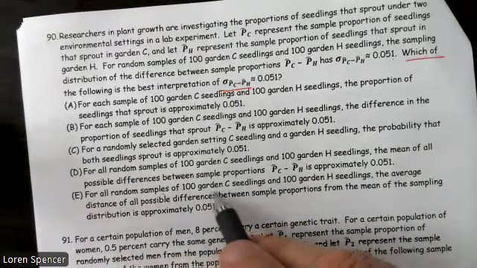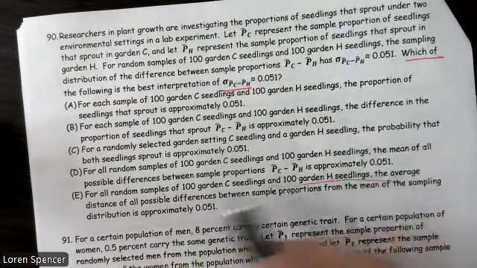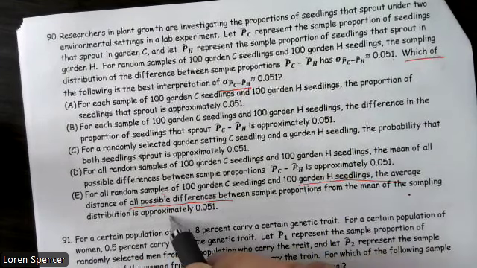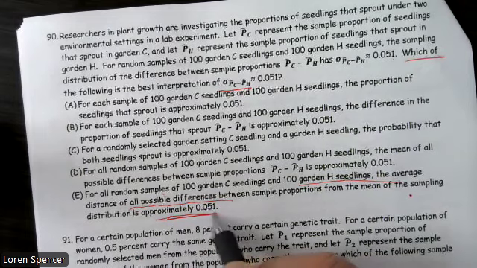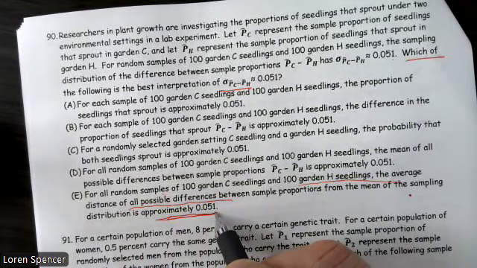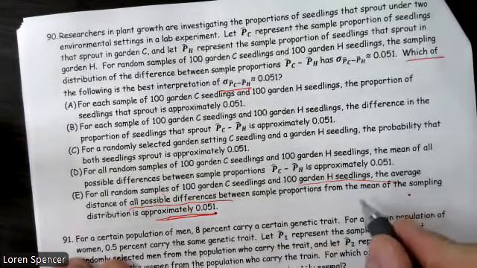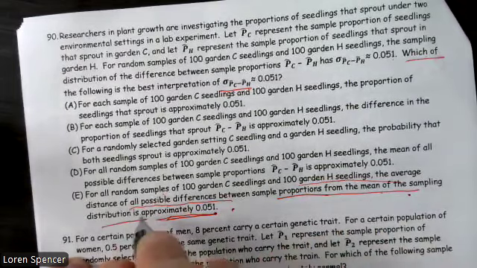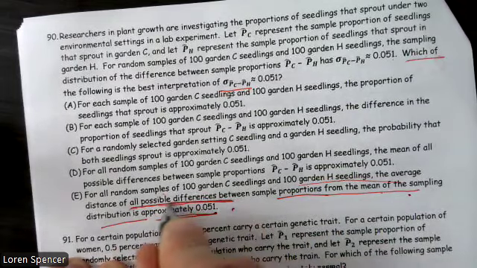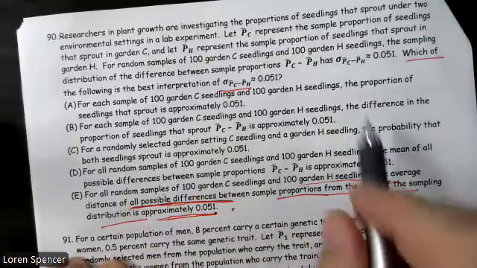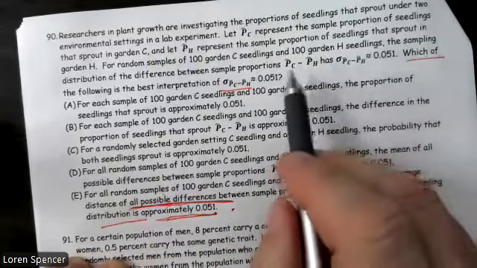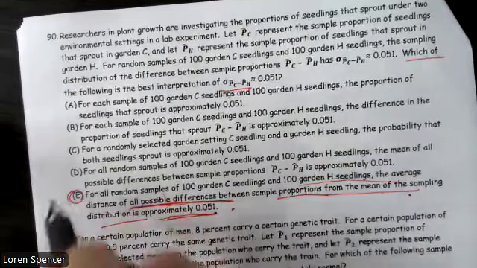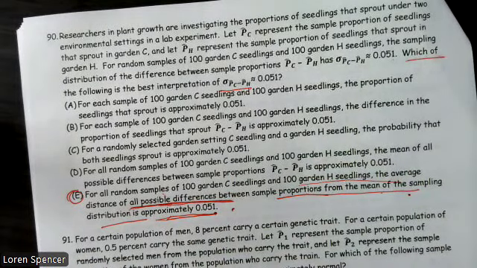For all random samples of 100 garden C seedlings and 100 garden H seedlings, the average distance of differences between the sample proportions from the mean is approximately 0.051. All right, because standard deviation is the average distance you are from the mean. And then it has to be all possible differences. We look for that because we're talking about the sampling distribution. So the sampling distribution is all possible differences.